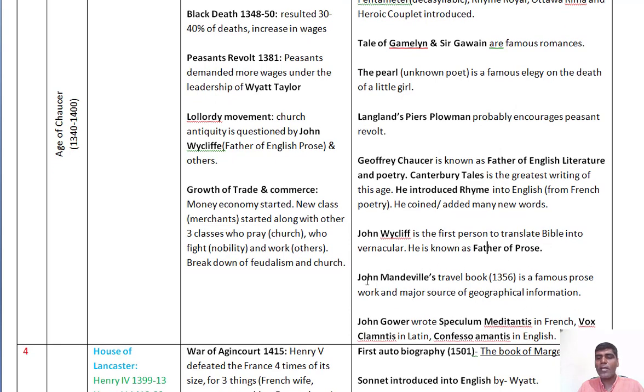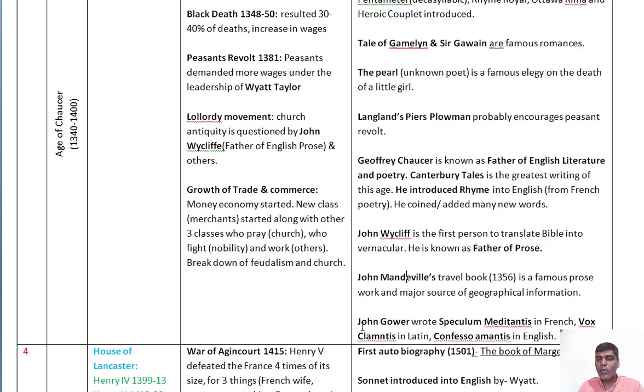And Sir John Mandeville is the one who is behind the imperialism of England, because his geographical book motivated many people in England to take adventures and to travel to other countries. So this is a source of imperialism, we can say, colonialism.